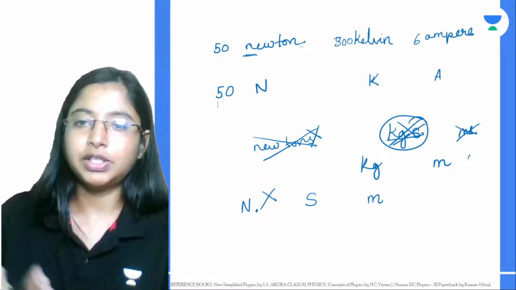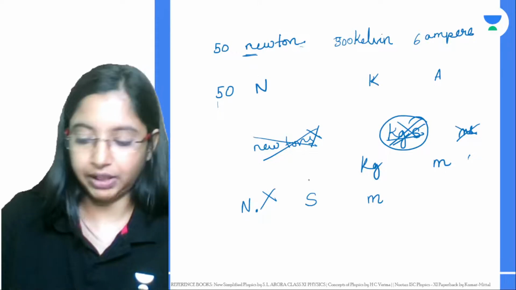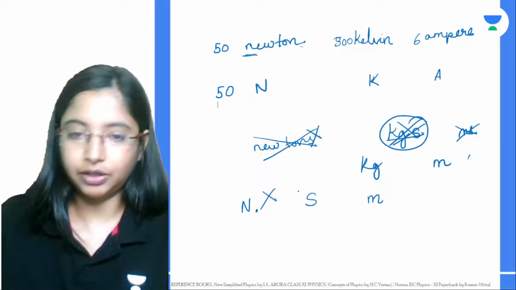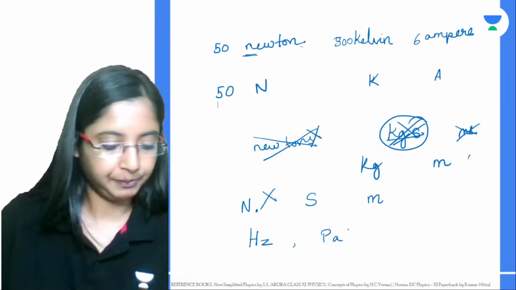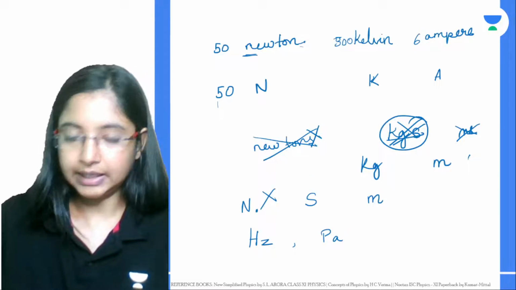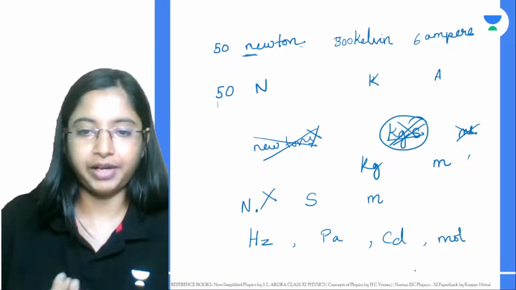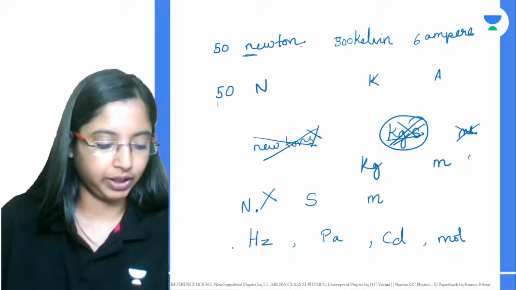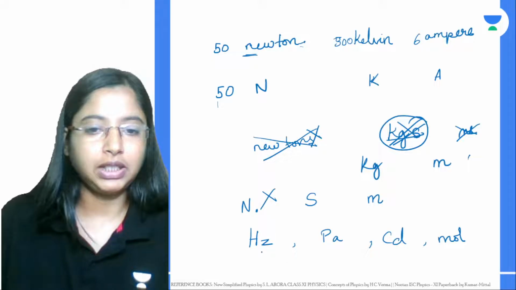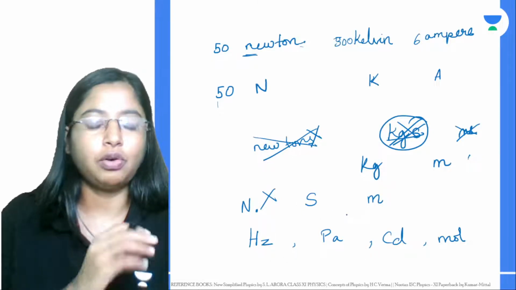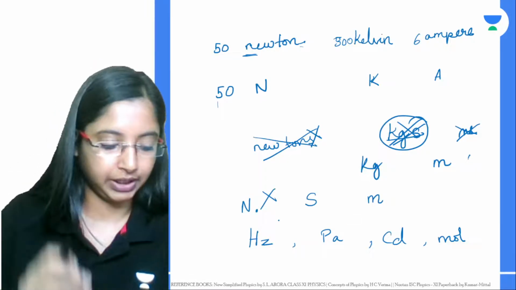Most of the time the units are given just with the first name. If it's Newton, we give N. If it's Kelvin, we give K. Except very few units like Hertz, we give it as Hz. Pascal, we give it as Pa. Candela we give it as cd, and mole we give it as mol. Except very few units, all are single capitalized symbols. kg again we give as kilograms, where k actually means thousand, 10 to the power of 3.